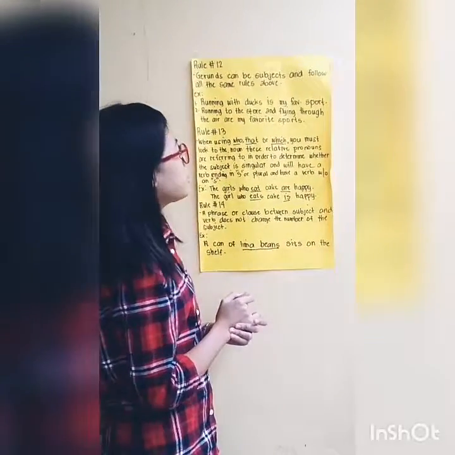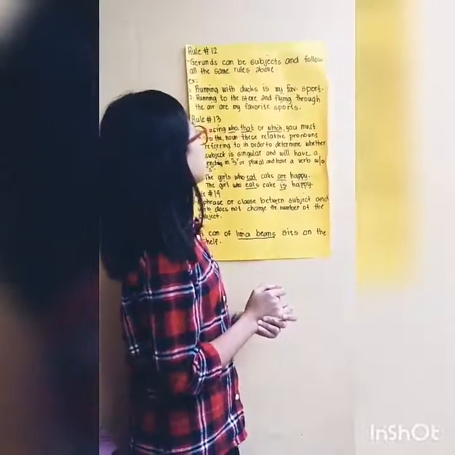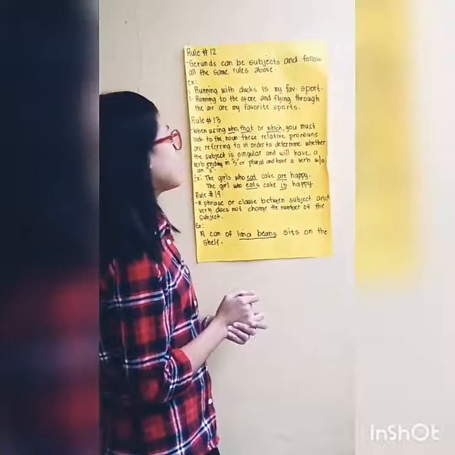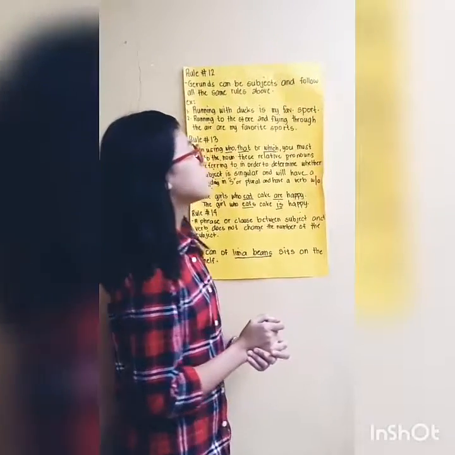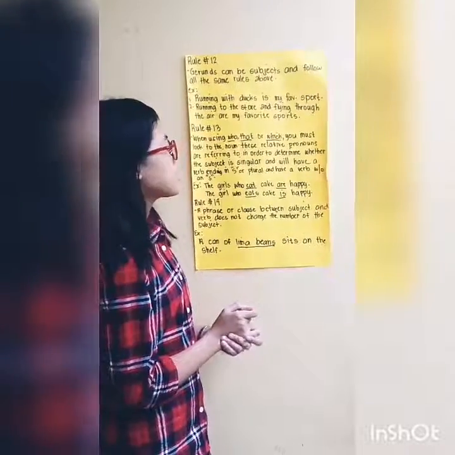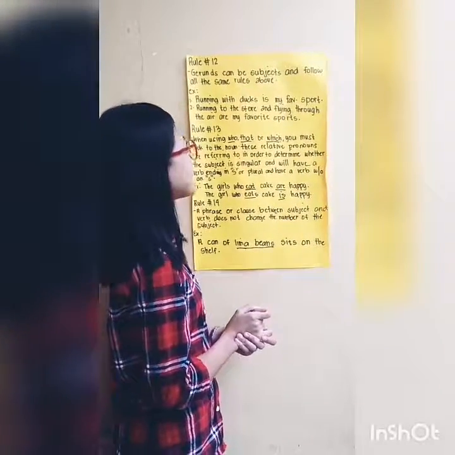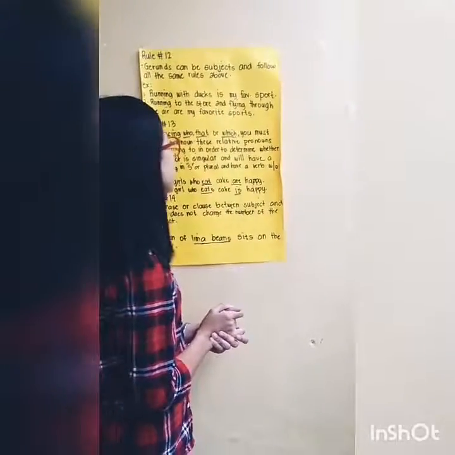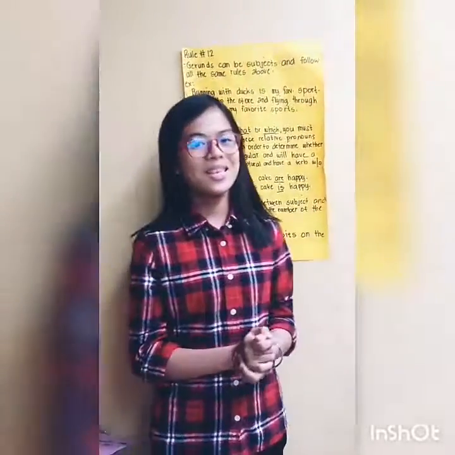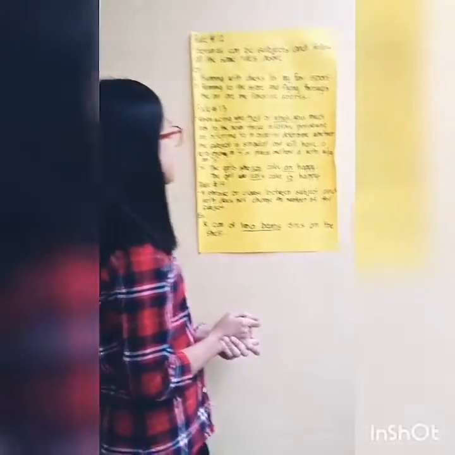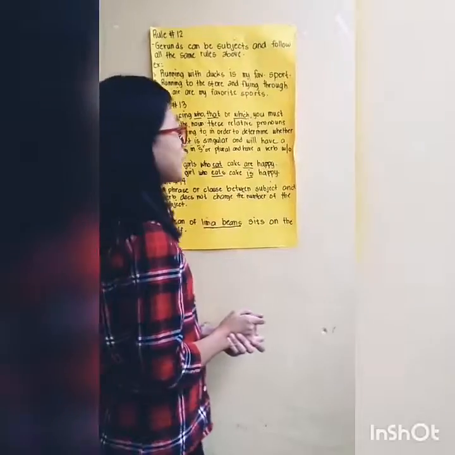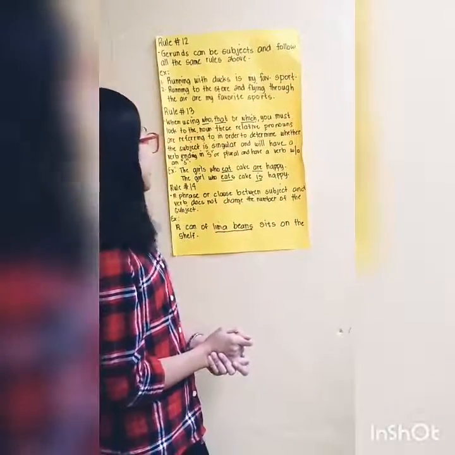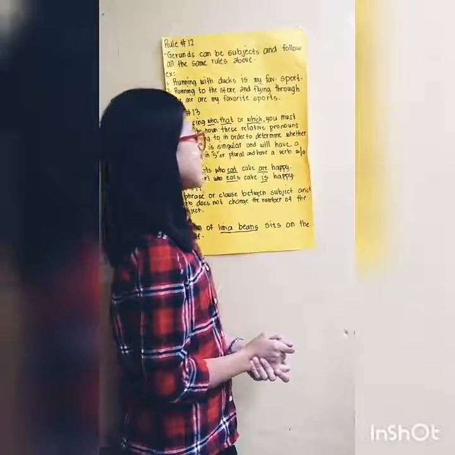Rule number 13. When using who, that, or which, you must look to the noun these relative pronouns are referring to in order to determine whether the subject is singular and will have a verb ending in s, or plural and have a verb without an s. For example, number 1, the girls who eat cake are happy. Example number 2, the girl who eats cake is happy.